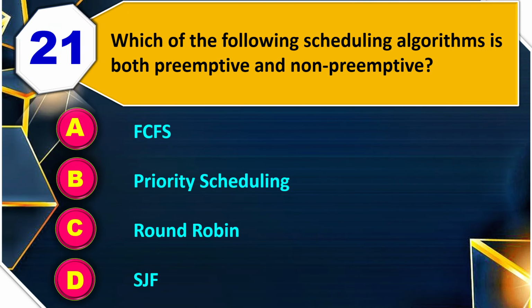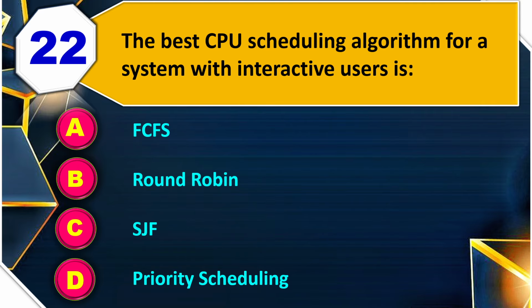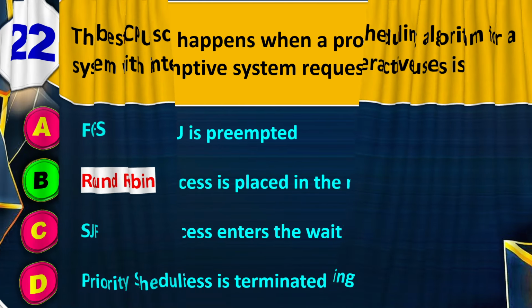FCFS, priority scheduling, round robin or SJF? So the right answer is priority scheduling. 22. The best CPU scheduling algorithm for a system with interactive users is FCFS, round robin, SJF or priority scheduling? So the right answer is round robin.